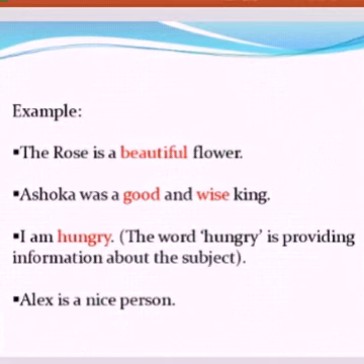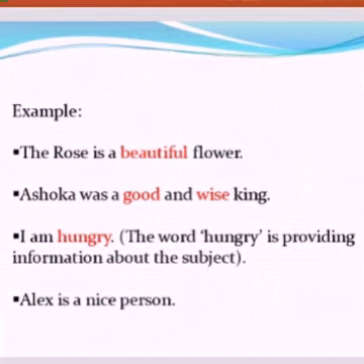For example, the rose is a beautiful flower. The word beautiful is an adjective which describes the noun flower. Ashoka was a good and wise king. Good and wise are the adjectives which describe the noun king. I am hungry.